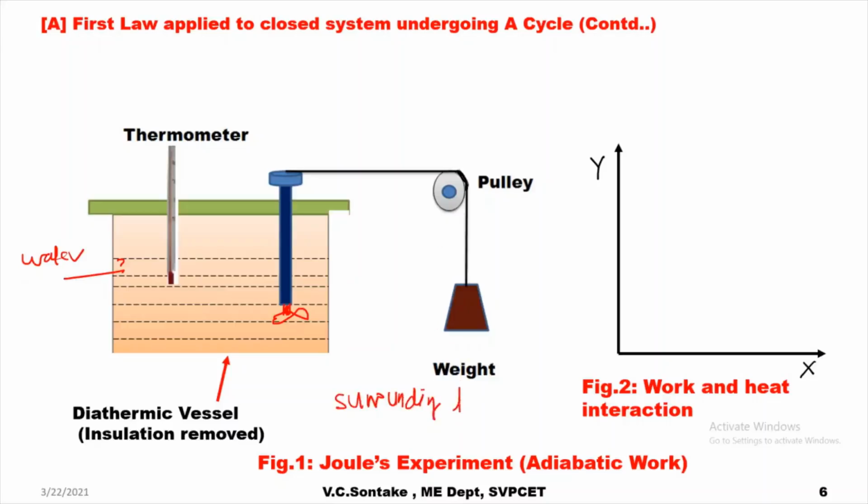Surrounding is at temperature T1. Water was at temperature T2 because of work done by this paddle wheel, because of falling of the weight. This cover is also a diathermic cover.